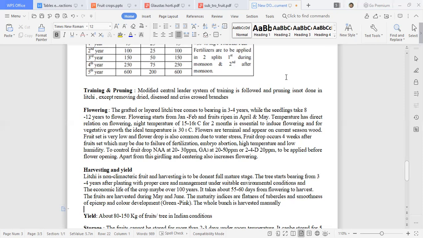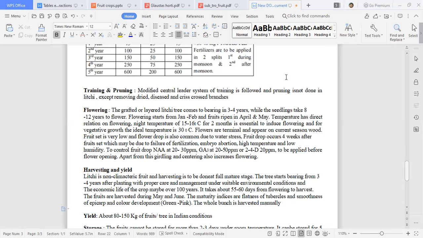After the initial vegetative growth, a temperature of 30 degrees centigrade is suitable. But during the flowering 2 months, it requires a particular low temperature, 15 to 16 degrees. It is very important. Flowers will come on the terminal, appearing on current season wood. At the tip of the branch, the inflorescence will come, and it will develop into fruit.